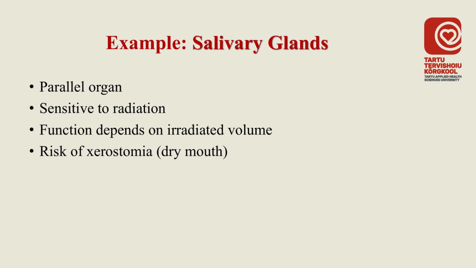Salivary glands are another example of parallel organs. They are highly sensitive to radiation, especially in head and neck treatments. Their function depends on how much of the gland is irradiated. If a large volume receives radiation, it can significantly reduce saliva production. This may lead to xerostomia, or dry mouth, which can affect speech, swallowing, and overall quality of life. So this is a good example where the main impact is not life-threatening, but it significantly affects quality of life.